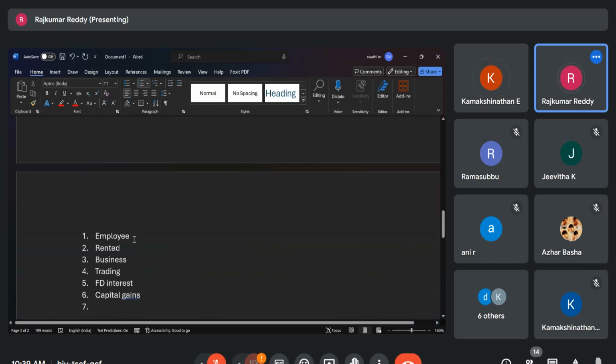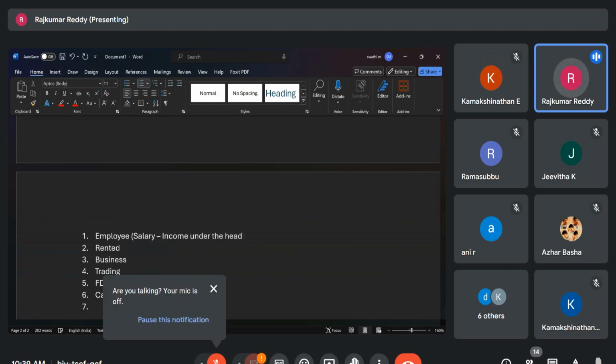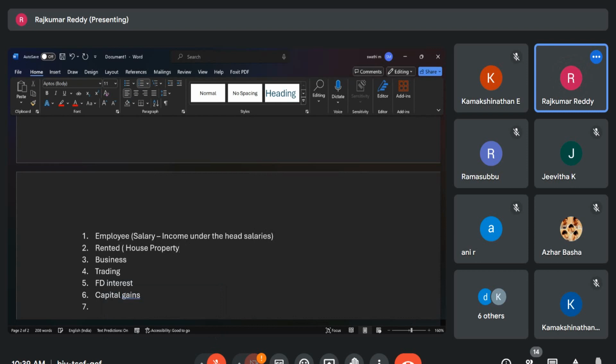So employee. By employment, what do we get? We get the salary. So it is income under the head salaries. This is governed by the rules and regulations of income under the head salaries. Rent. Somebody told they are getting rent. This is called house property. They are getting it as rental income.